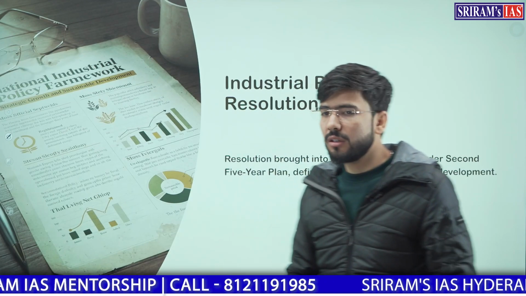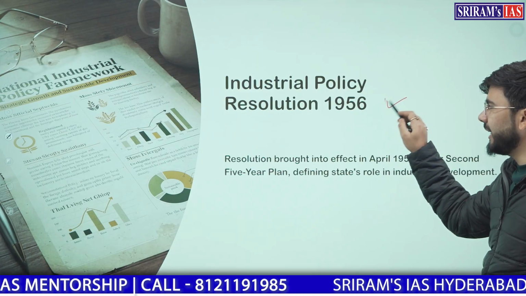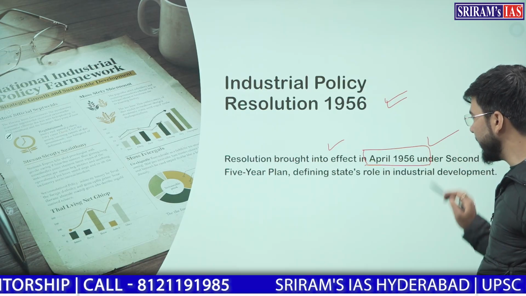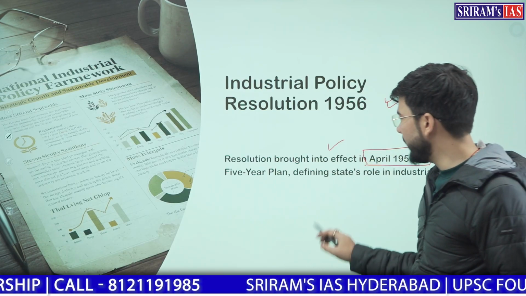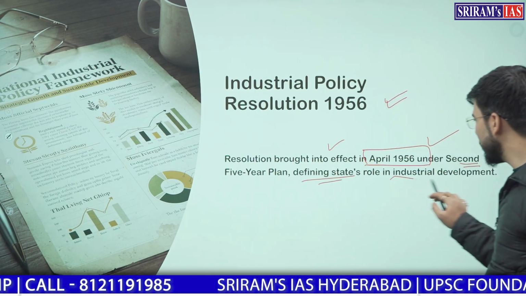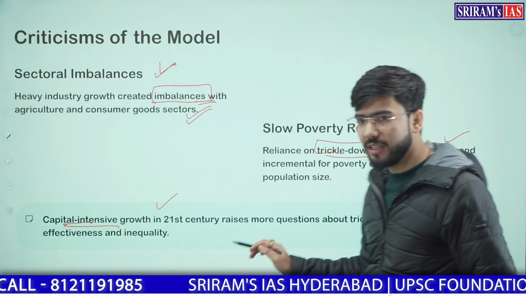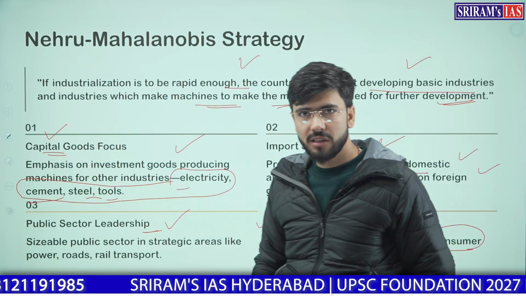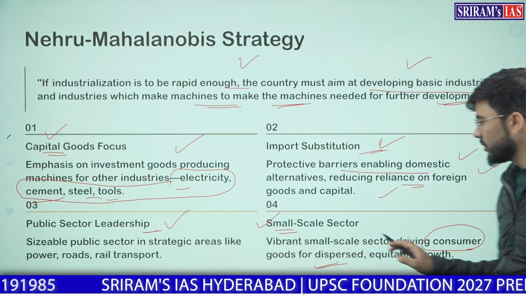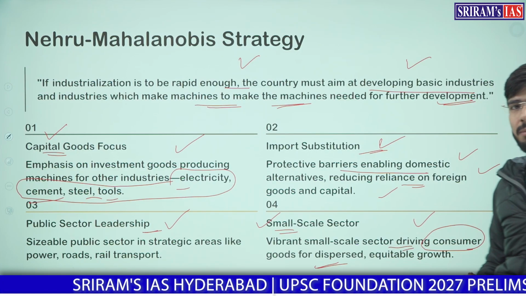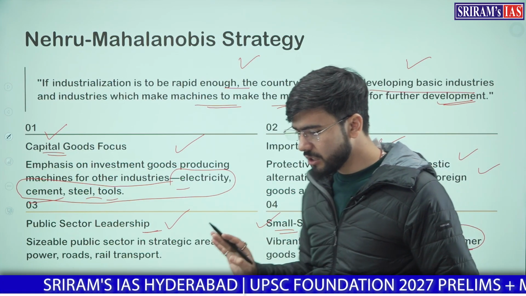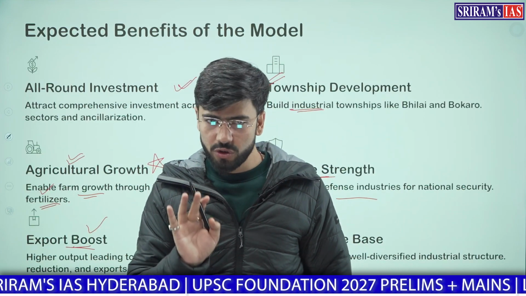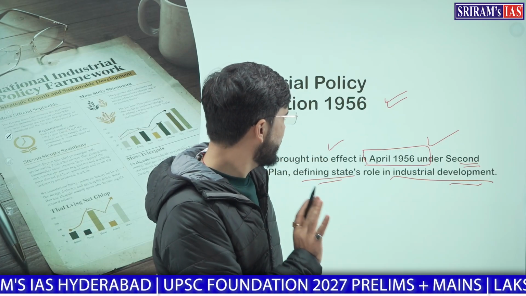Now moving to the Industrial Policy Resolution of 1956, which was brought in April 1956 under this second 5-year plan. It defined that the state's role in industrial development would be to develop heavy industries, to invest in capital goods, and to help small scale industries develop faster. That was the Industrial Policy Resolution of 1956. That is all we should remember from the second 5-year plan.